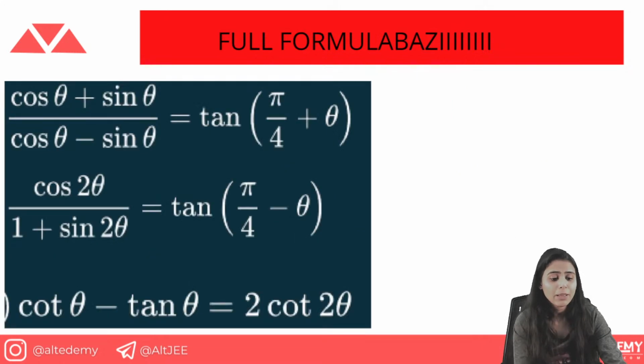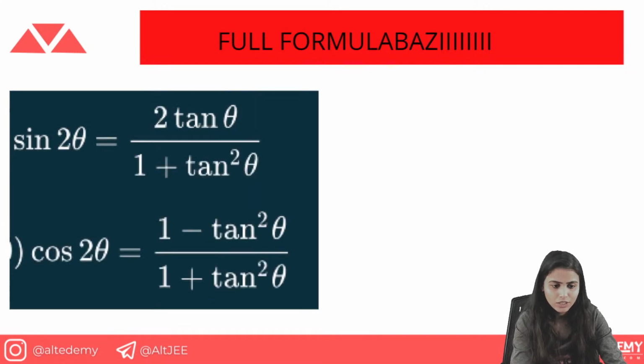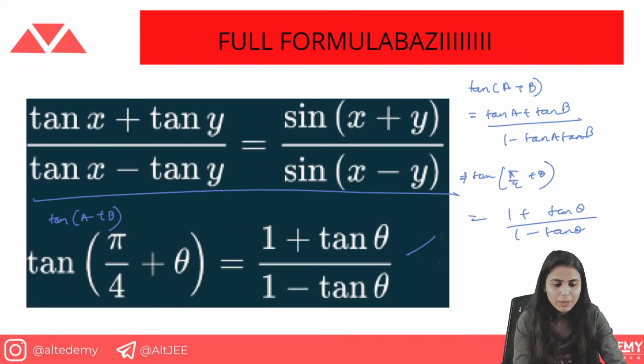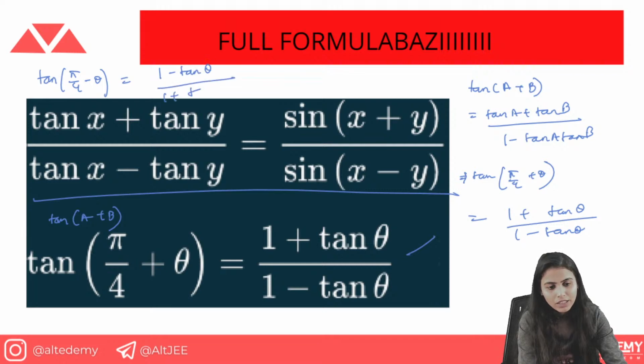Similarly, we get tan of pi by 4 minus theta. For tan of pi by 4 plus theta you have this, and for tan of pi by 4 minus theta, you have 1 minus tan theta upon 1 plus tan theta. Okay, now let's move forward.